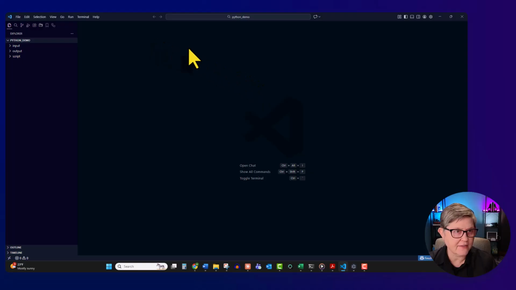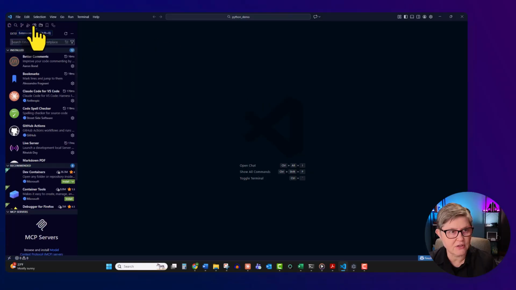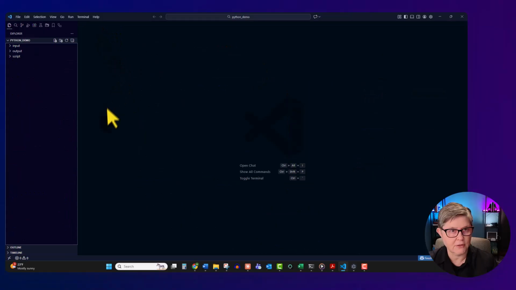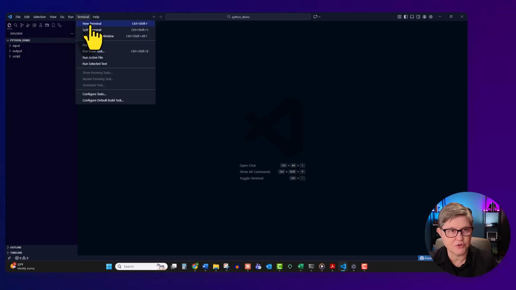So here on the left side, here's the icon for extensions. We need to install Python. So search for Python and choose the one that is from Microsoft. Click install. Okay, let's close this for now. To go back to the Explorer, you can click the icon here on the left, so you can still see your folder, and let's click on New Terminal.